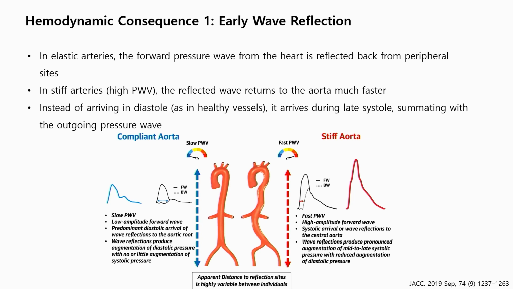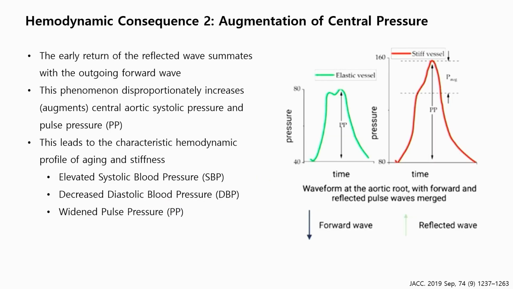In elastic arteries, the forward pressure wave from the heart is reflected back from the peripheral sites, and in stiffened arteries, the reflected wave returns to the aorta much faster than normal. Normally the reflected wave arrives in the diastolic phase, but in stiffened arteries, this reflected wave arrives in late systole, so that it is summating with the outgoing pressure wave. And this phenomenon disproportionately augments central aortic pressure and widens pulse pressure. So like this, you can see.